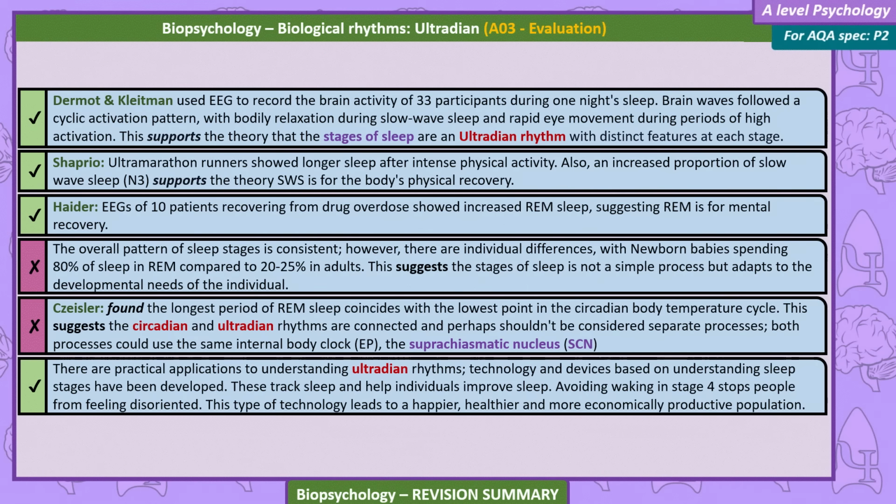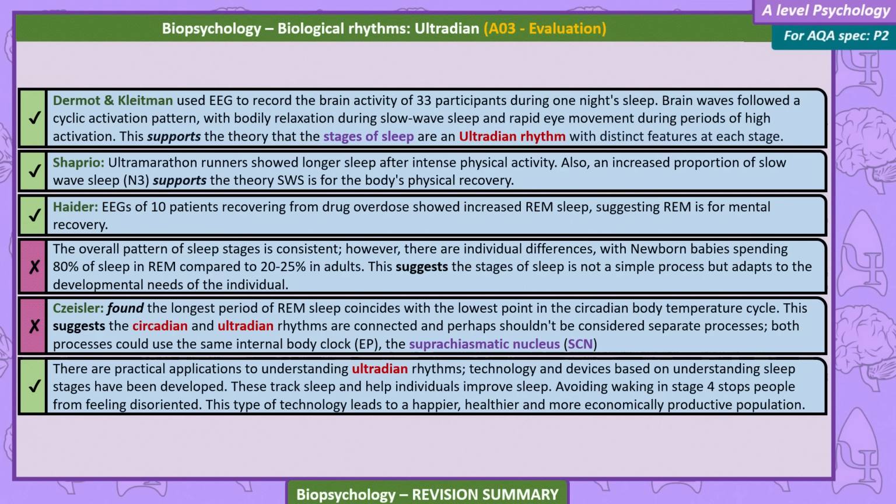Dement and Kleitman used EEG to record the brain activity of 33 participants during one night's sleep. Brainwaves followed a cyclic activation pattern, with bodily relaxation during slow-wave sleep and rapid eye movement during periods of high activation. This supports the theory that stages of sleep are an ultradian rhythm with distinct features at each stage. Shapiro: ultramarathon runners showed longer sleep after intense physical activity. Also, an increased proportion of slow-wave sleep, N3, supports the theory that slow-wave sleep is for the body's physical recovery. Hyder: EEGs of patients recovering from drug overdose showed increased REM sleep, suggesting REM is for mental recovery.